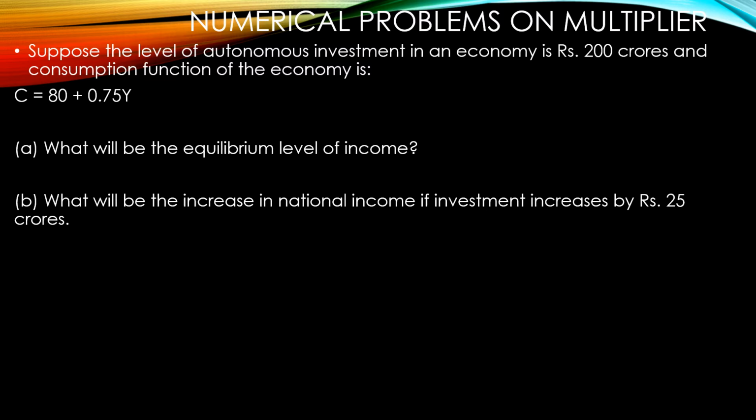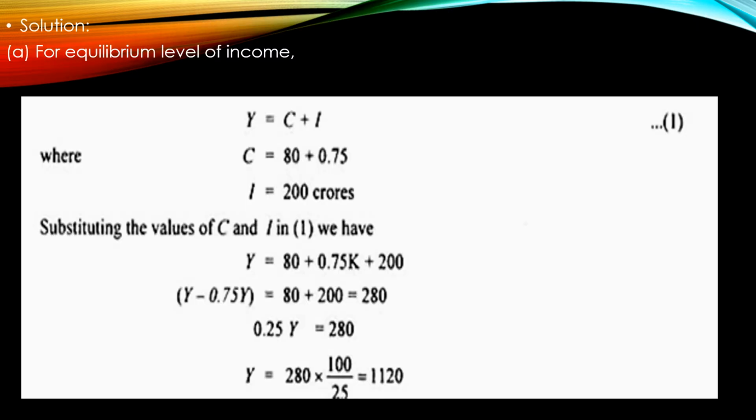The first question is, what will be the equilibrium level of income? And the second question is, what would be the increase in national income if the investment increases by rupees 25 crores? So here is the solution. The first question was the equilibrium level of income. In this case, we know that Y is equal to C plus I. That is, your income would be spent upon your consumption and investment.